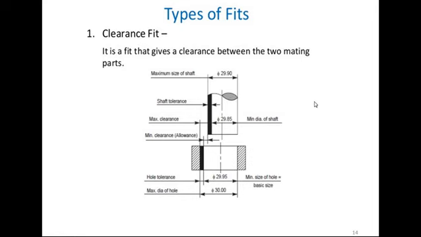So here, as per the requirement, while you assign this on a drawing, at the end what kind of assembly do you want, whether you want minimum clearance in your assembly or maximum clearance in your assembly, you require to select the proper type of fit. Suppose you require a minimum clearance, then you will select maximum size of shaft and minimum size of hole. If you select that, then you will get